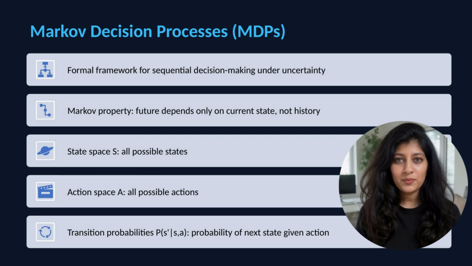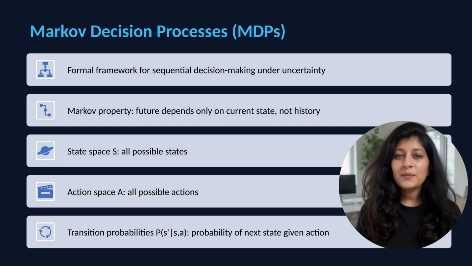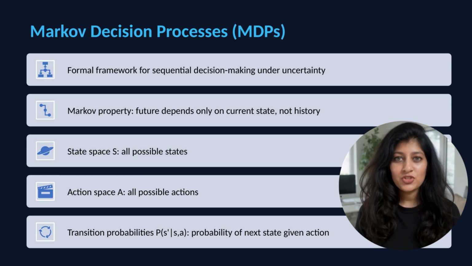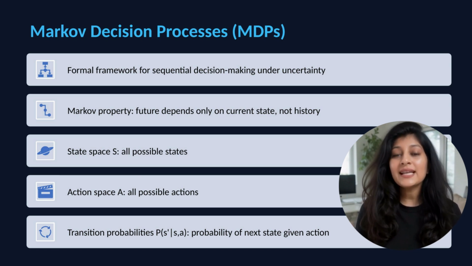P(S'|S,A) can assign probability to multiple next states. Many real environments satisfy the Markov property approximately. Partially observable environments, where the agent doesn't see the full state, violate it, but extensions like partially observable MDPs, POMDPs, handle this. Solving an MDP means finding the policy maximizing expected cumulative reward. Given perfect knowledge of P and R, we can solve with dynamic programming. Given only experience, we learn through trial and error.